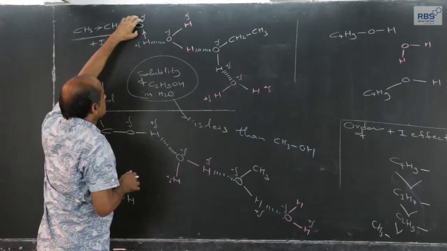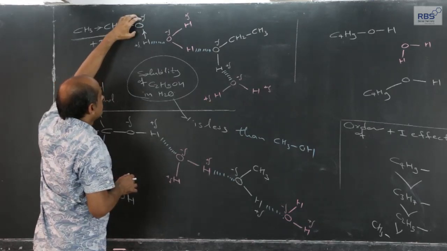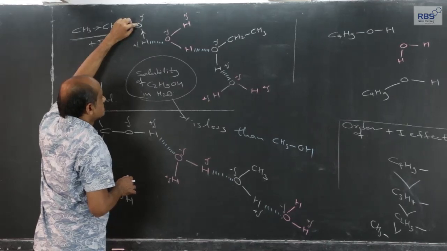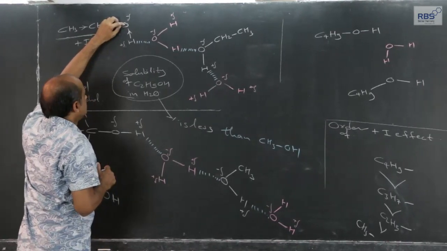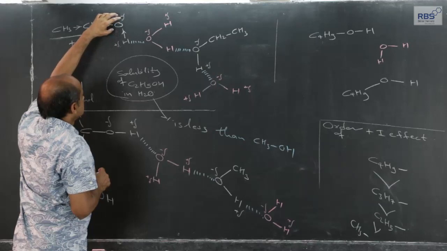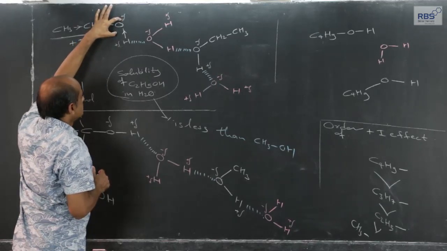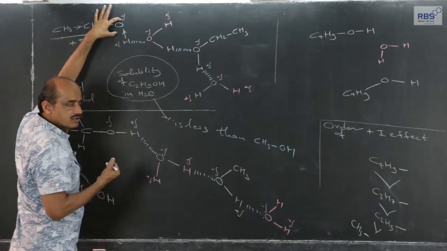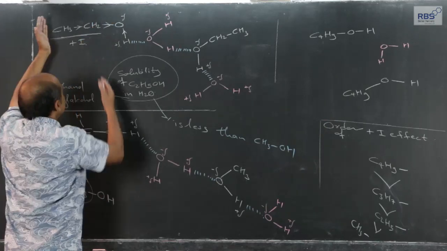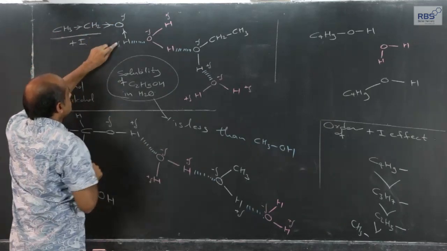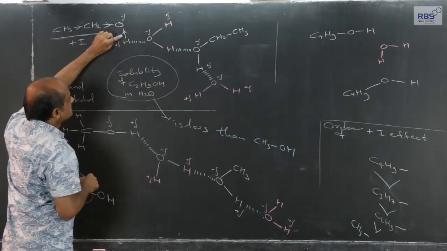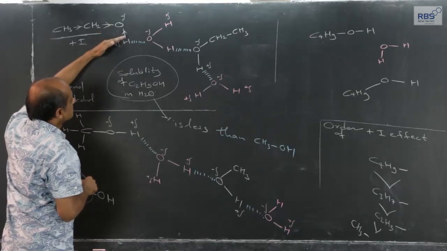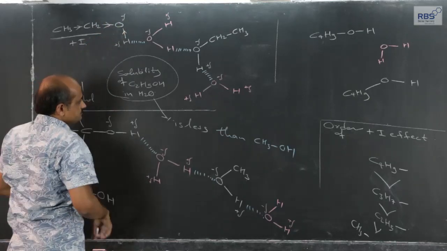Oxygen is more electronegative, and if to a certain extent its requirement of electron density is fulfilled by the alkyl group, oxygen will pull this electron density less towards itself.